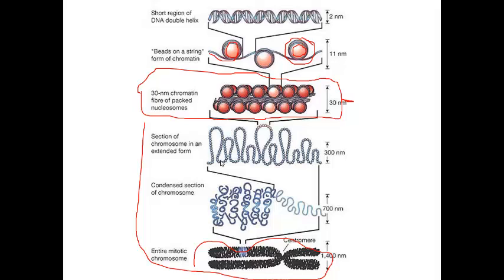Here we can see how the chromosomes, or how the chromatin, gets condensed. You can see that the chromatin is looped, and then those loops are looped, and all those loops are packaged together to make this really condensed structure that we call a mitotic chromosome. Now, when we have a mitotic chromosome, there's no access to that DNA. That DNA is not being used to make proteins. It's only going to be used during the process of mitosis, or when the cell is dividing.